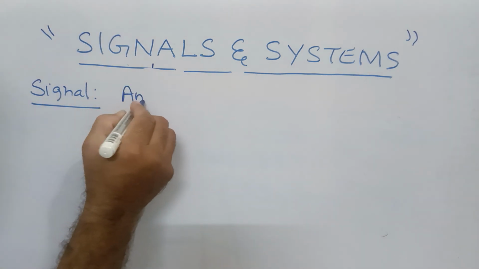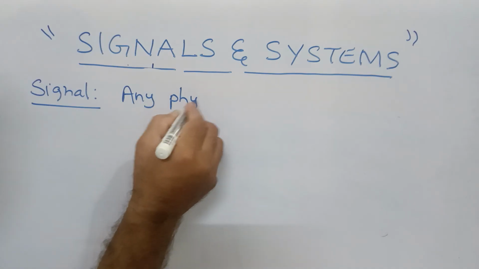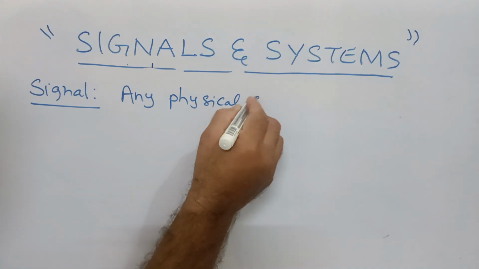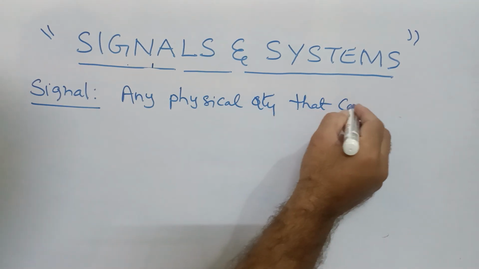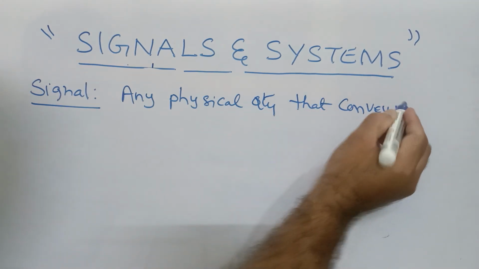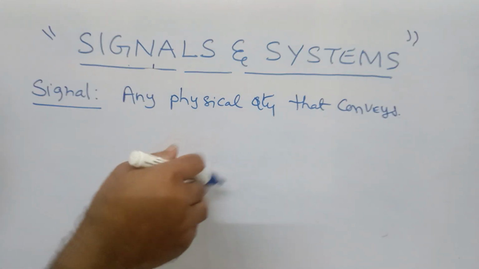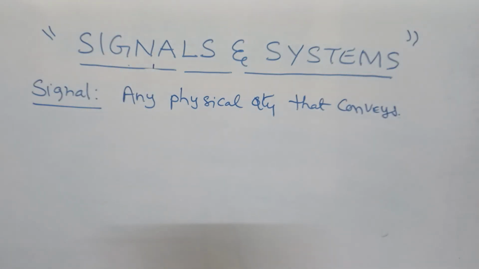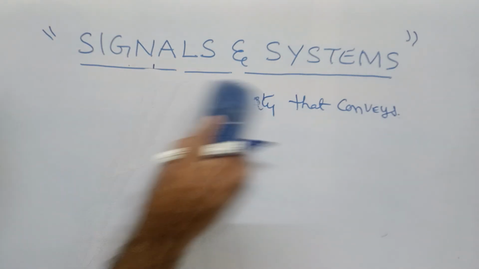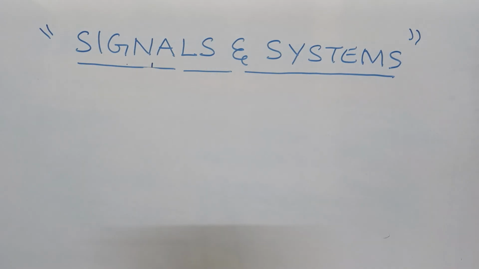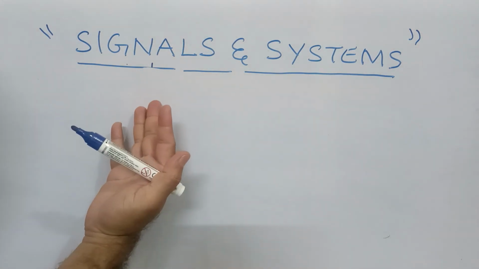Any physical quantity that conveys some amount of information or some amount of message, that is called a signal. So now, what are the types of signals we have?